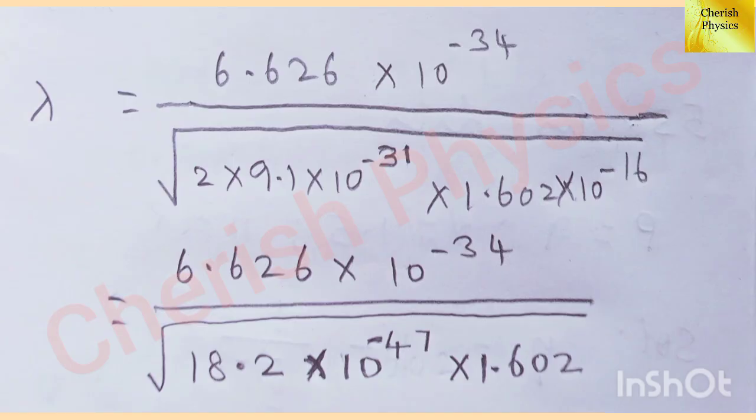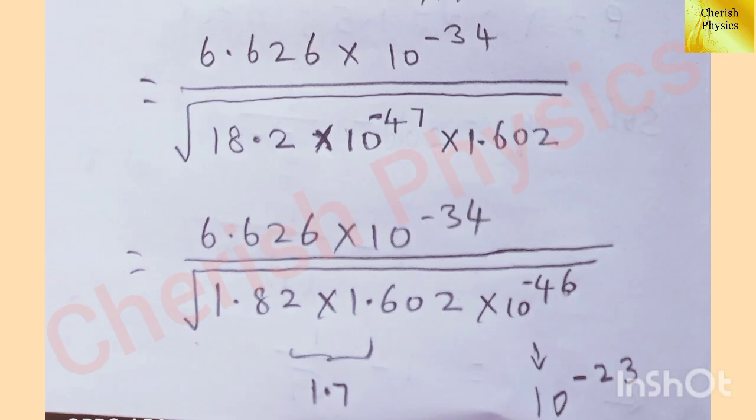Make the power term an even number, that is 10 to the power minus 46, by writing 18.2 as 1.82. The even power of 10 to the power minus 46 can be easily taken out of the square root, that is 10 to the power minus 23, and roughly we can write the square root of 1.82 into 1.602 as 1.7, because within the exam time we don't have that much time for perfect simplification.